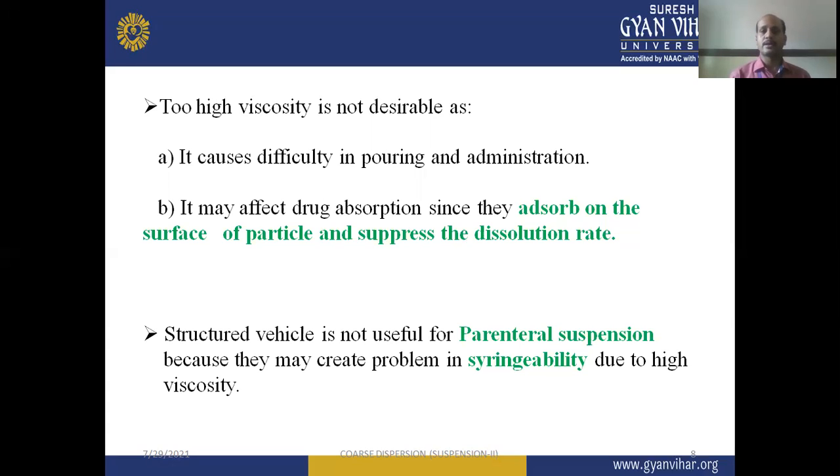It may affect the drug absorption because the viscosity imparting agents are adsorbed on the surface of the particle, and they can decrease the dissolution rate also. A structured vehicle is not useful for parenteral suspension because it may create problems in syringeability due to high viscosity. Syringeability means when we administer the formulation through a syringe by the intramuscular or intravenous route, that is, the parenteral route, then if the viscosity is very high, it will again be a problem.